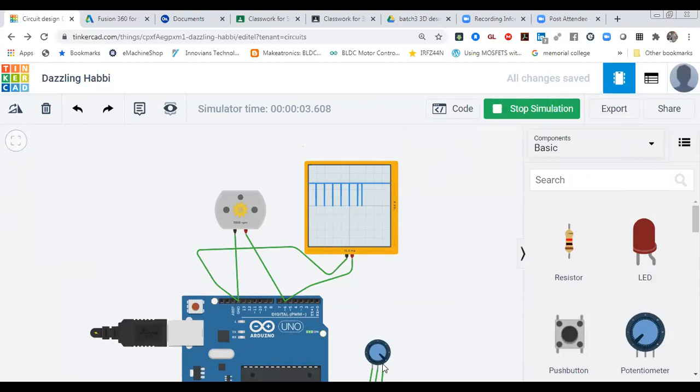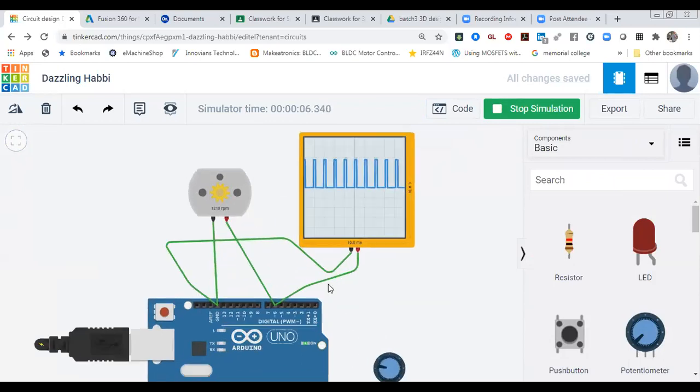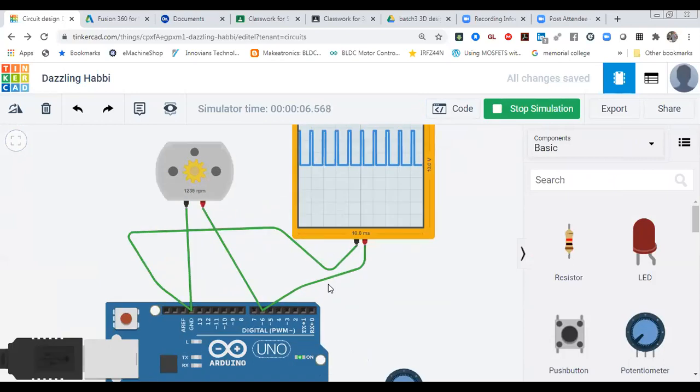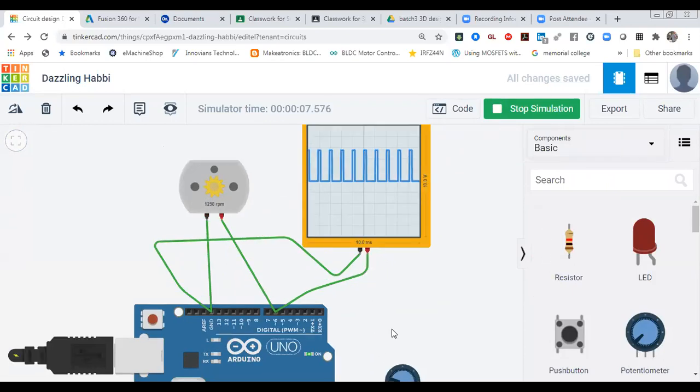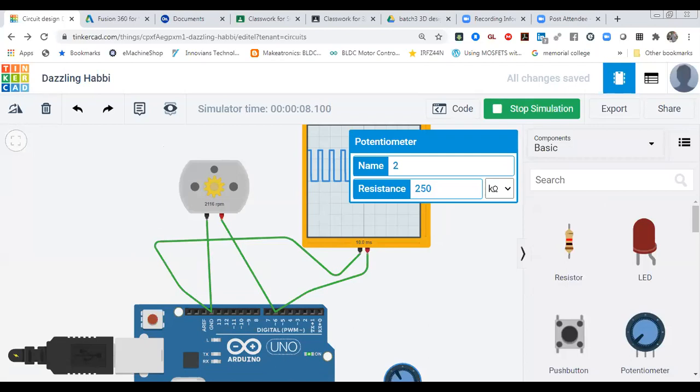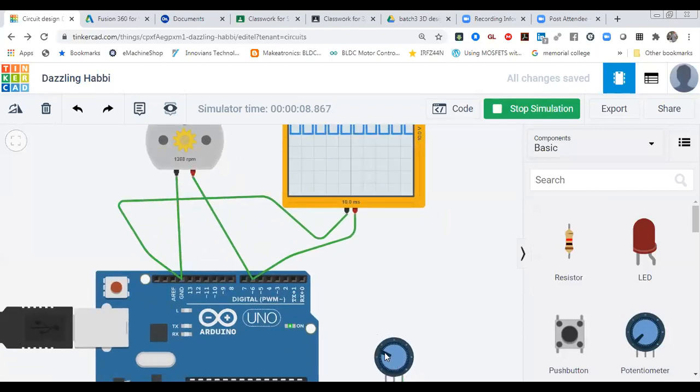At maximum it is 100% duty cycle, and motor speed is also changing. Again I'm changing the value on my potmeter, and the output is changing. You can see how the on and off time is changing using this PWM technique.